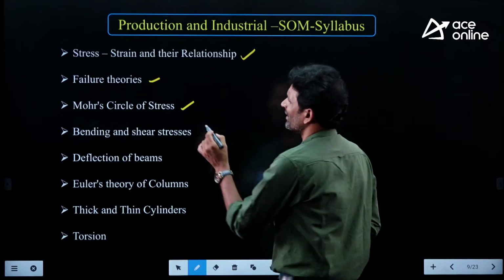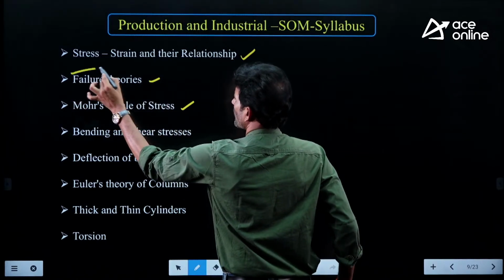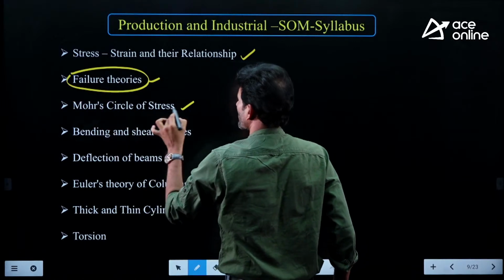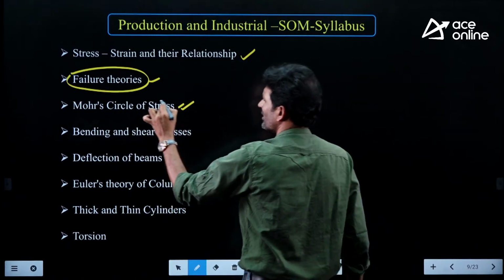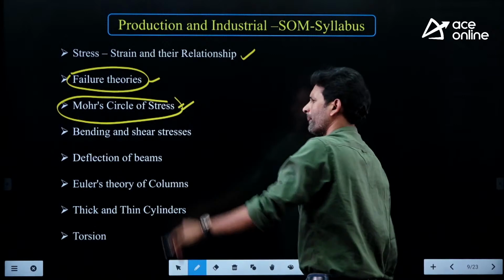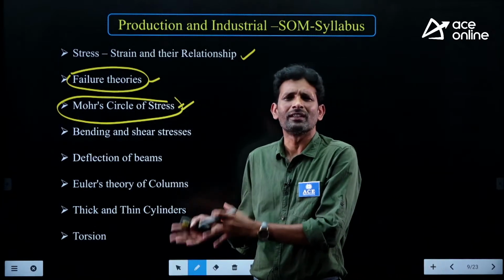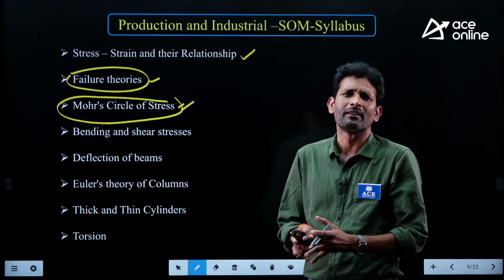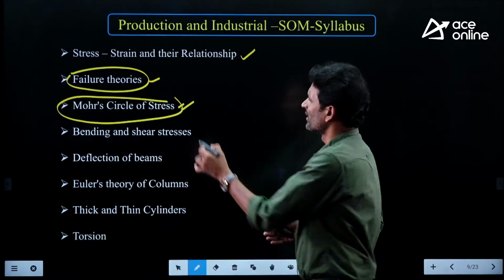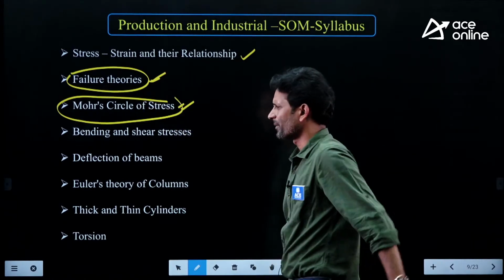Basically, this failure theories topic is an extension of the concept of principal stresses and strains. How we use such theories to predict the failure of various materials under combined loading, those things we are going to discuss here.